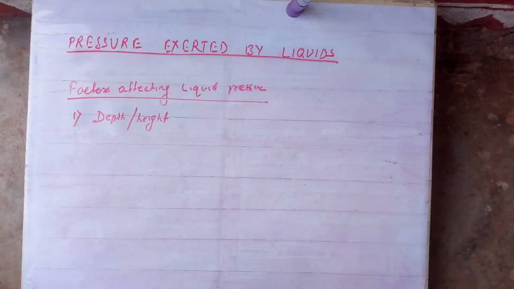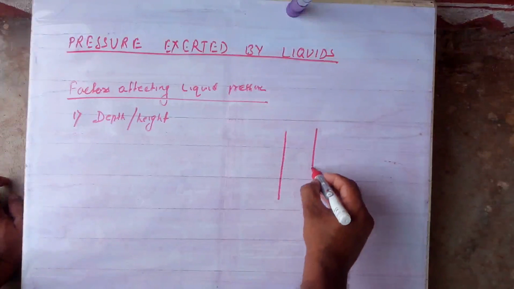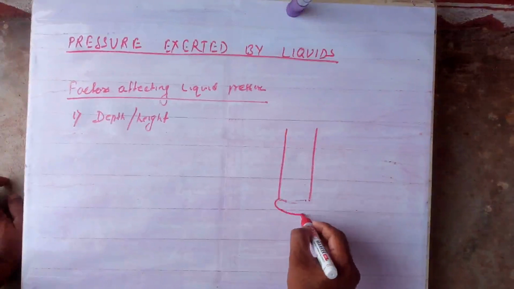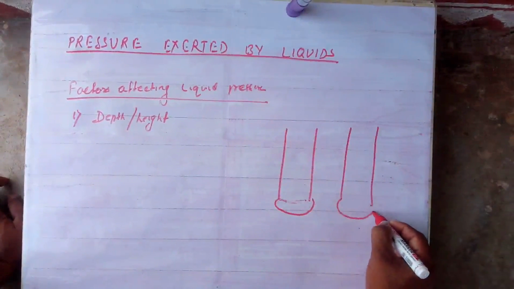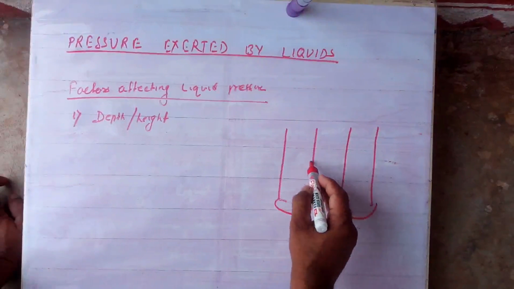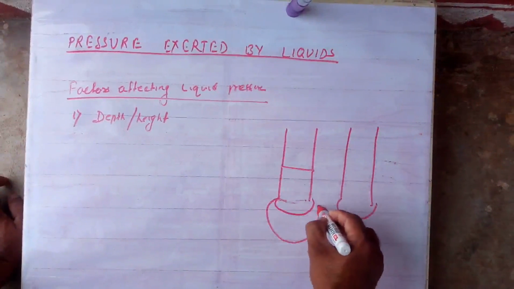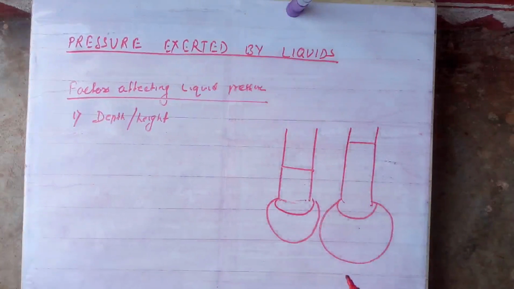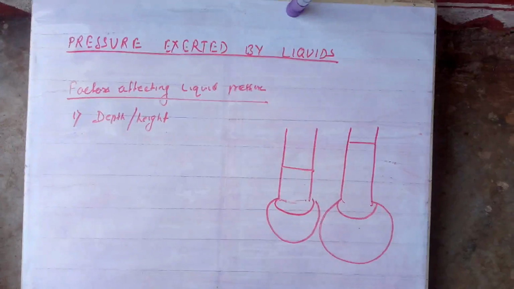Already we discussed it by the experiment. If you want to do another experiment, you can do it here. Take two funnels of the same size, two pipes, and tie the same balloons to them. Now fill this one with water up to here. It will expand here. The second time you fill it more, and it will expand more than that. Here more expansion means more pressure. As the depth of the water increases, the pressure is also increasing. Am I clear?